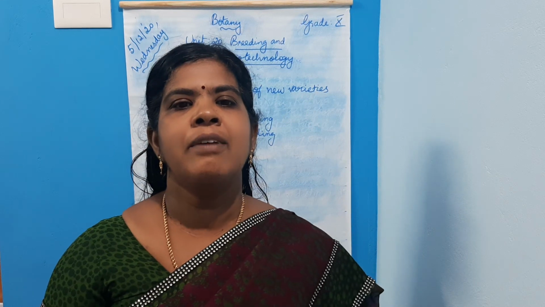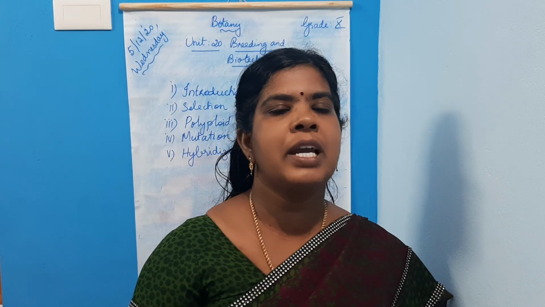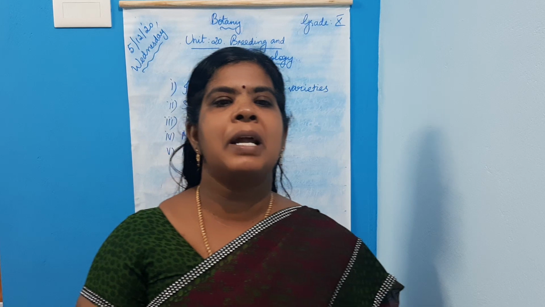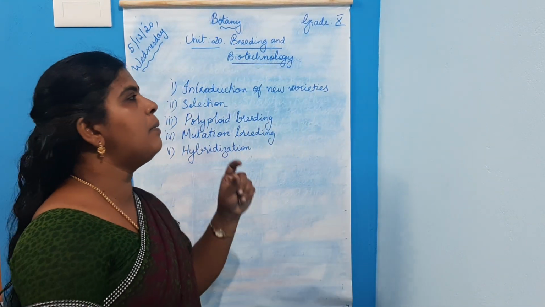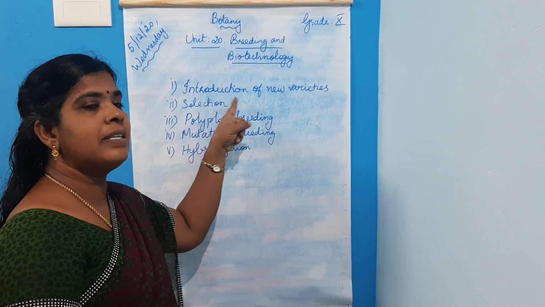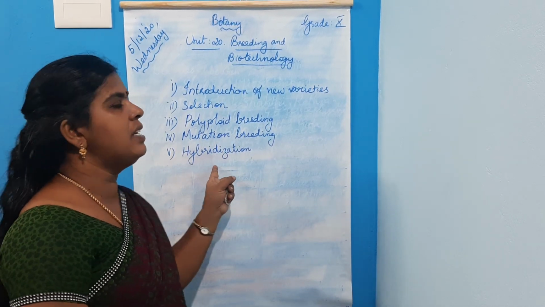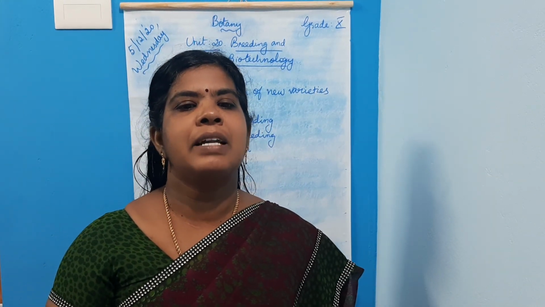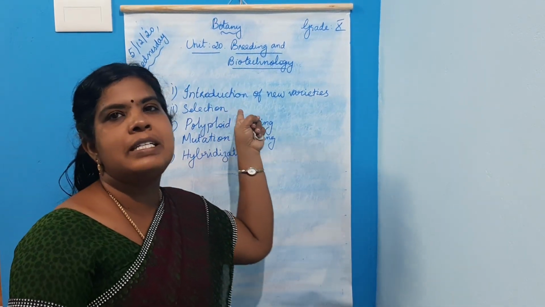Okay, children. Today we are going to learn about methods of plant breeding for crop improvement. Our aim is to increase the crop yield. The methods of plant breeding to develop high yield varieties are introduction of new varieties, selection, polyploid breeding, mutation breeding and hybridization. These are the methods of plant breeding to develop high yield varieties. What's the first step? Introduction of new varieties of plants.